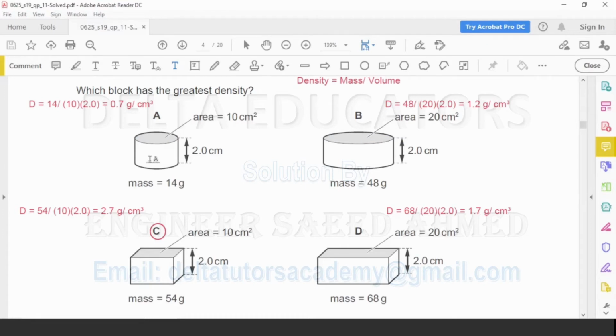In the same way, we have calculated the density in options B, C and D. And now by solving the densities in all the 4 options, it is clear that the maximum density is in option C. It is 2.7 gram per centimeter cube, whereas in A it is 0.7, in B it is 1.2, in D it is 1.7. So the greatest density is in option C. So correct option, option C.